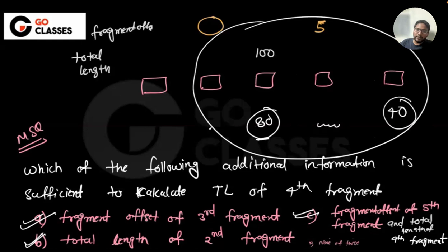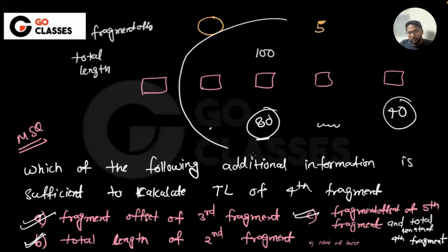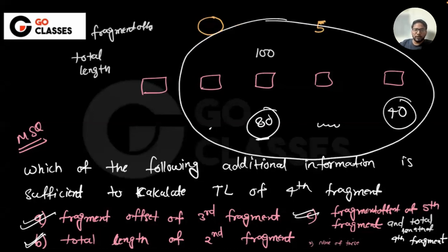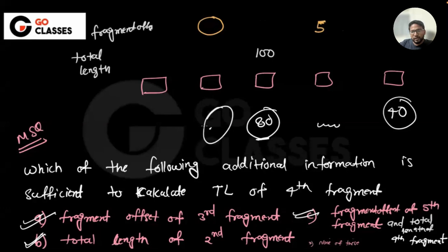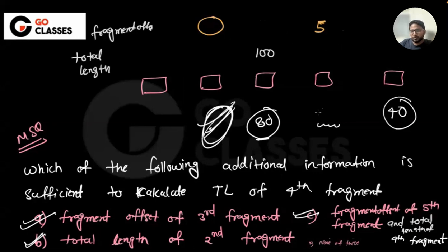See, your ultimate aim is to calculate this total, right? So option C is saying that we are giving you the fragment offset here, which means we are giving you this total and this total also. If they give you this particular thing and the whole of this, including all of this, then you can subtract, and then you can get this much, right? And then you can tell the fragment offset here.